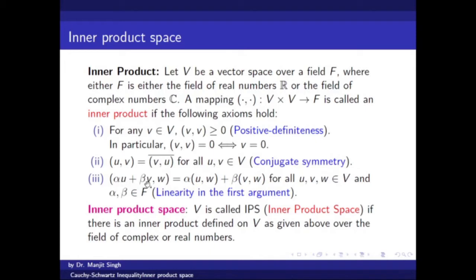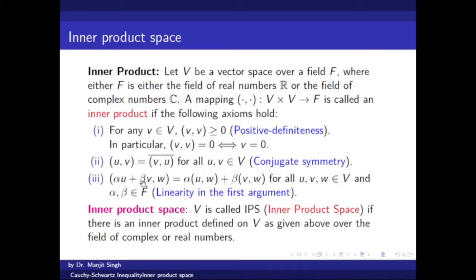This is the first component. This is obviously an element of V because U and V are elements of V, and V is a vector space over the field F. So alpha U plus beta V belongs to V, and W is also an element of V. So how will we compute such an expression? We will compute it in this form.